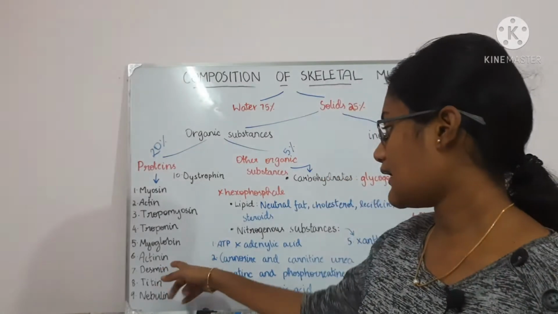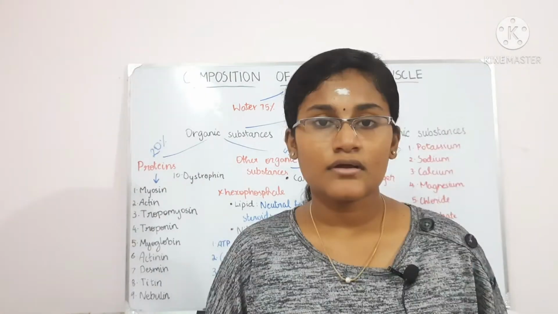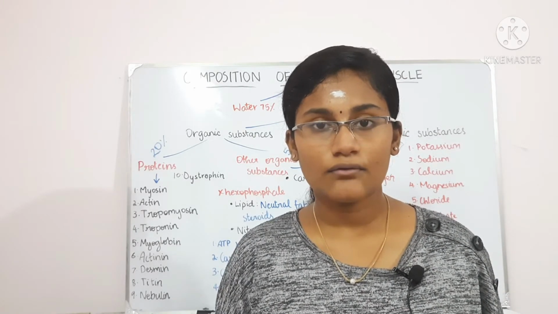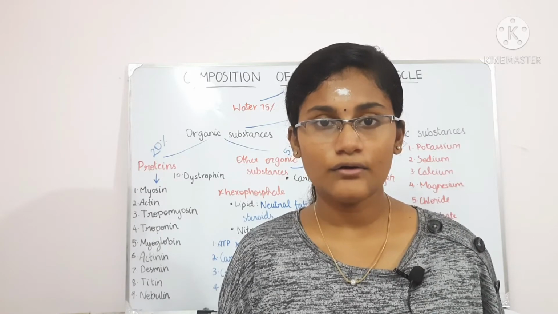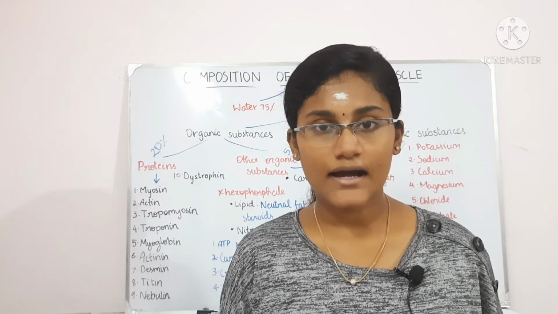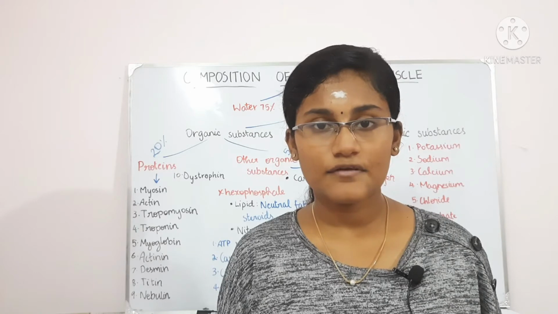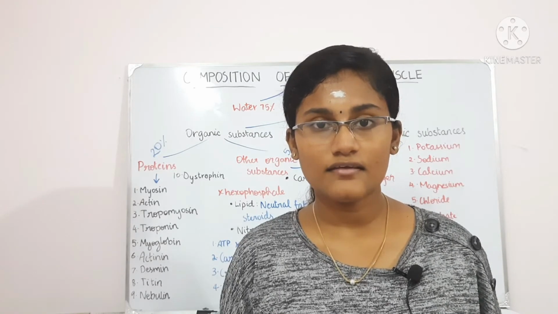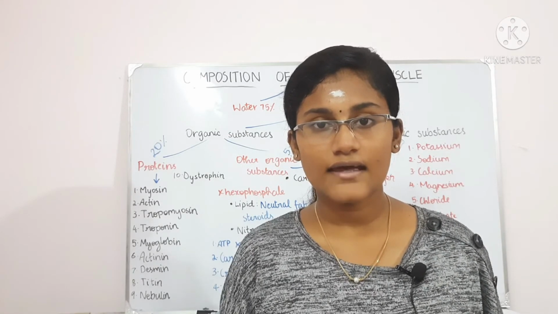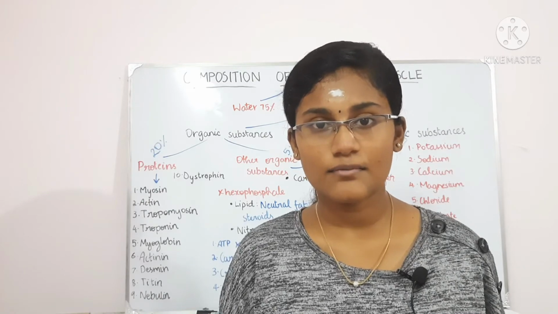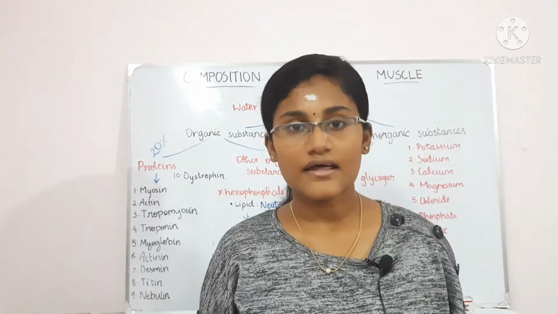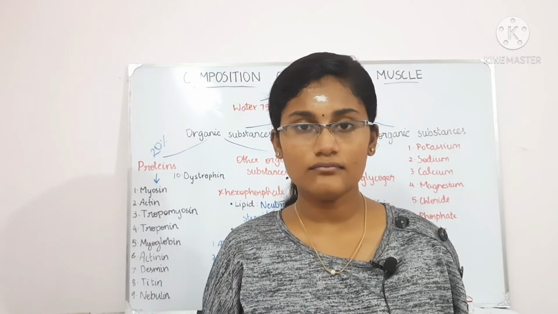Okay, and then comes the actinin. Actinin is a protein that connects the actin filaments to the Z line. Okay, so you might remember from my previous lessons, I already told you that Z line is also called as cross membrane and it divides the I band into 2 equal halves. So Z stands for Zwischenscheibe, which means between the discs in German. And then the next is the desmin. So desmin connects the sarcolemma of the muscle cell and the Z line.